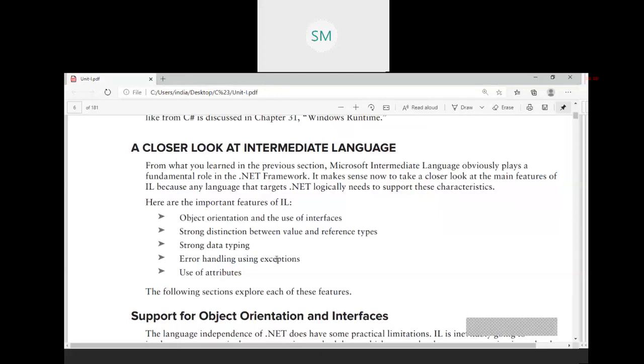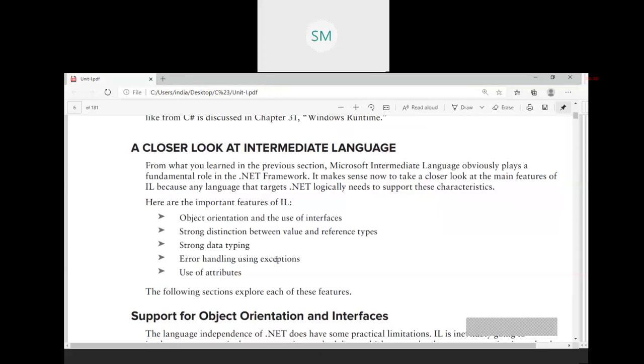Exception can be a predefined exception or a user defined exception. Predefined means already defined in .NET framework, whereas user defined means you are going to define your own exception. So exceptions are well handled in .NET framework. This is another important feature with intermediate language, IL.